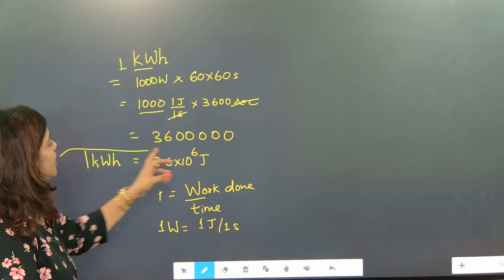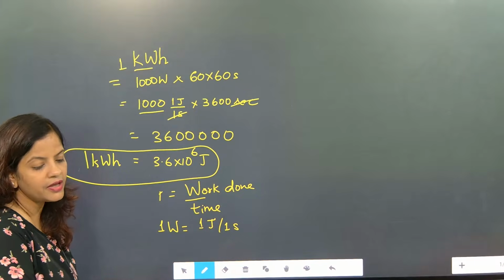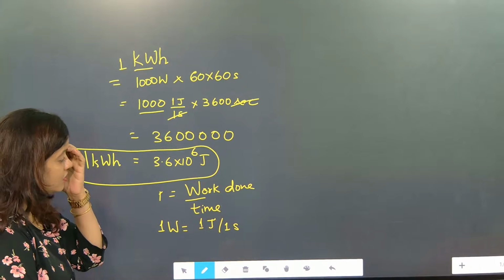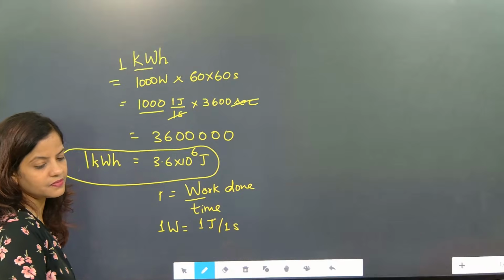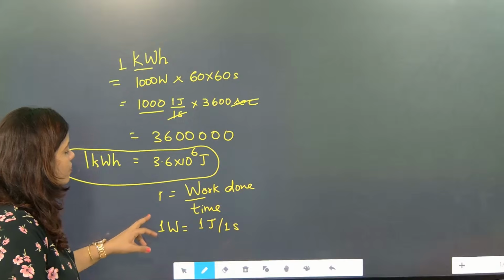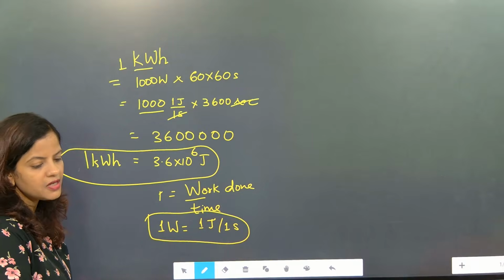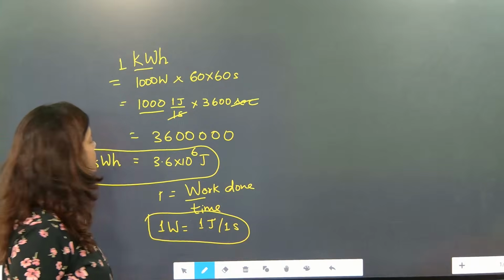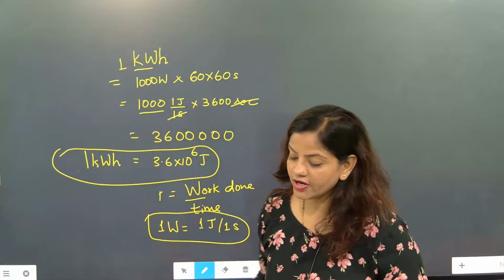So 1 kilowatt hour is equal to 3.6 into 10 to the power 6 joule. Okay, and please don't do this. This is a public platform. So 1 watt is equal to 1 joule per second. This is the most important thing. So 1 kilowatt hour is equal to 3.6 into 10 to the power 6 joule. This is the most important part.